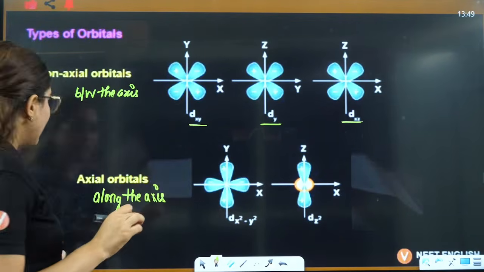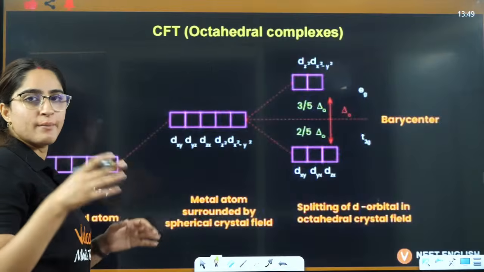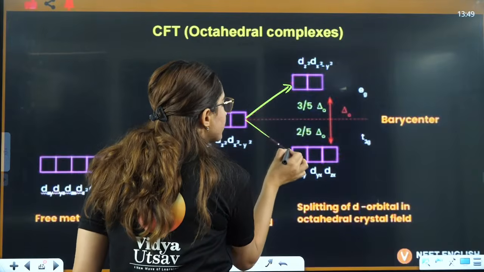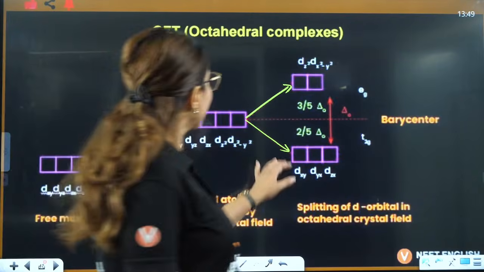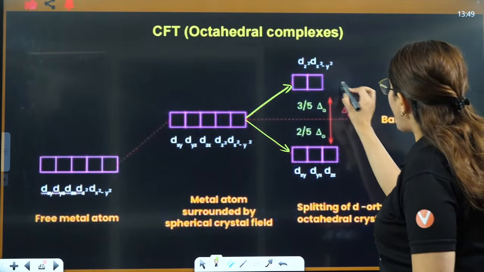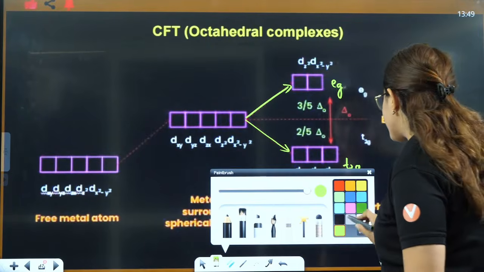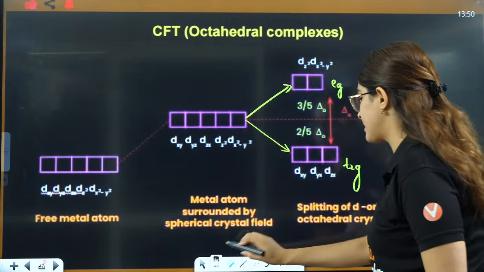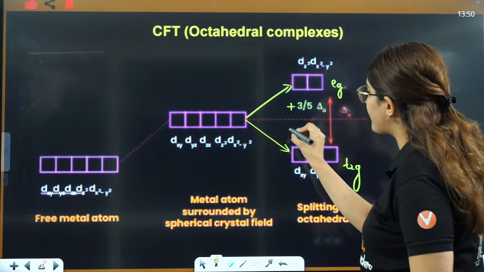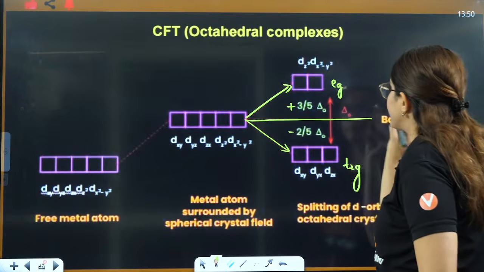So what you will see in CFT is that when all the d orbitals are degenerate and the ligand is coming near to them, there will be a rise in energy, and after that there will be splitting of the d orbitals. In octahedral complexes, the splitting will be like this, where the upper will be Eg and the lower will be T2g. Lower is between the axes and upper is along the axes, right? Here it will be plus 3 by 5 and minus 2 by 5. So this is the barycenter that you will have here.